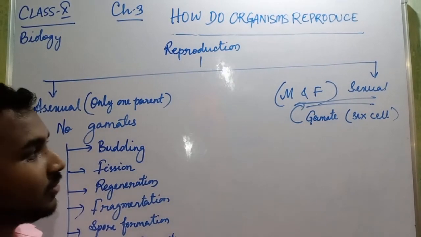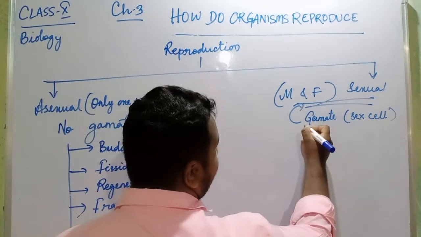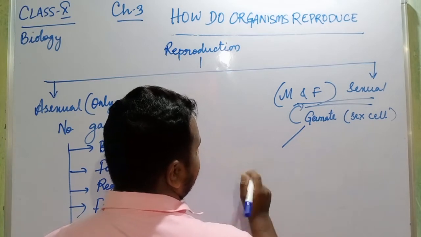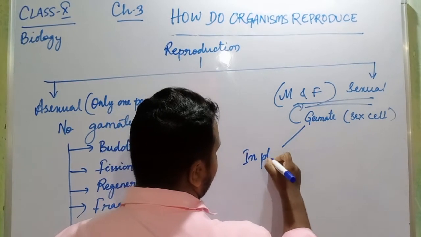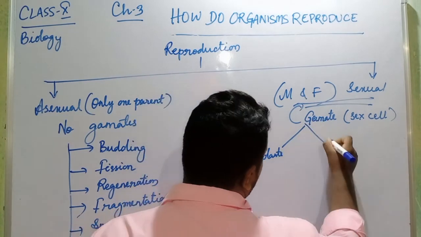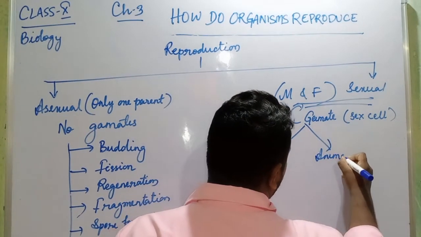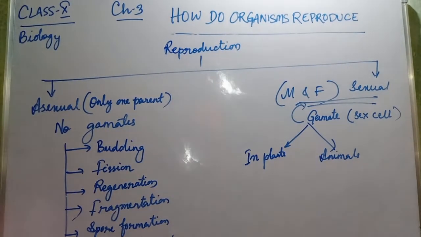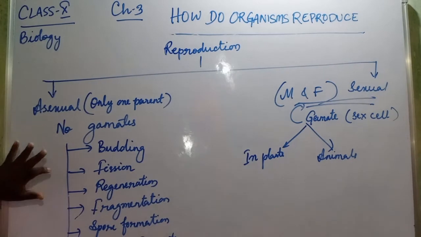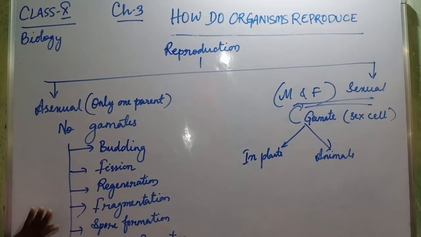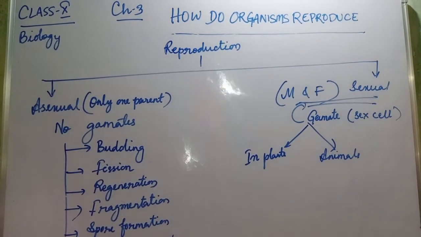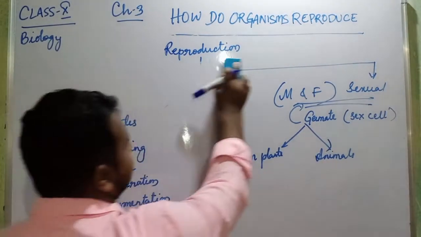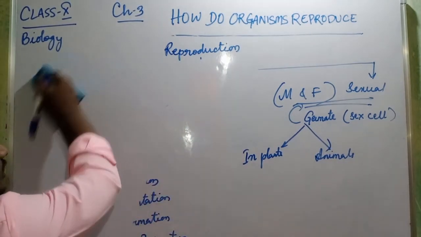Now in sexual reproduction, it is only of 2 types: reproduction in plants and in animals. Only 2 types we will discuss here. This we will talk about later. First we will complete this portion. So budding, fission, regeneration, fragmentation, spore formation, and vegetative propagation are the basic 6 types of asexual reproduction. So first we will discuss asexual reproduction.